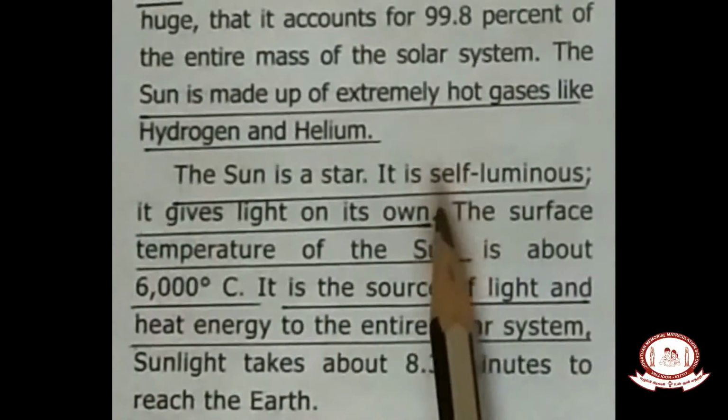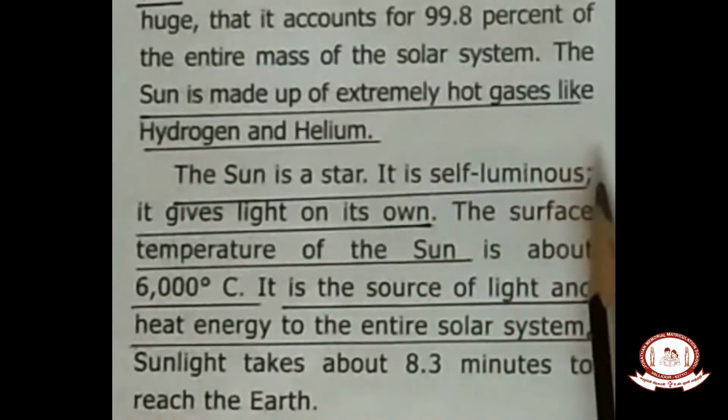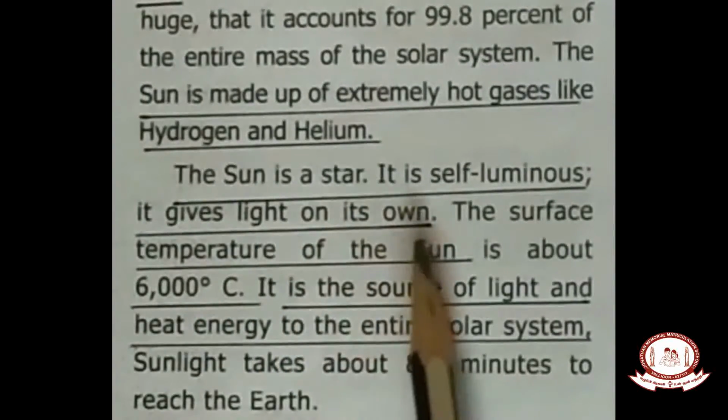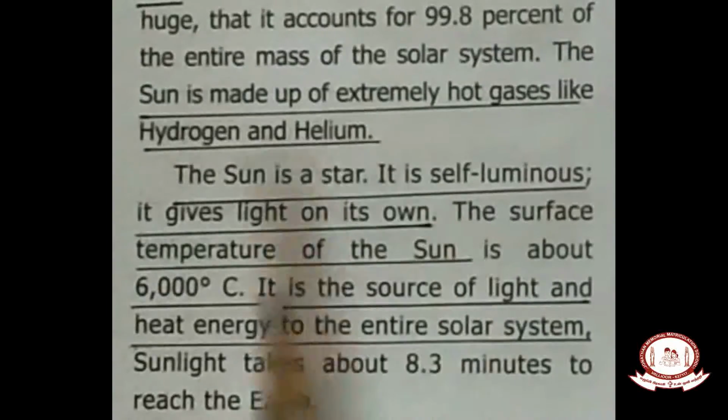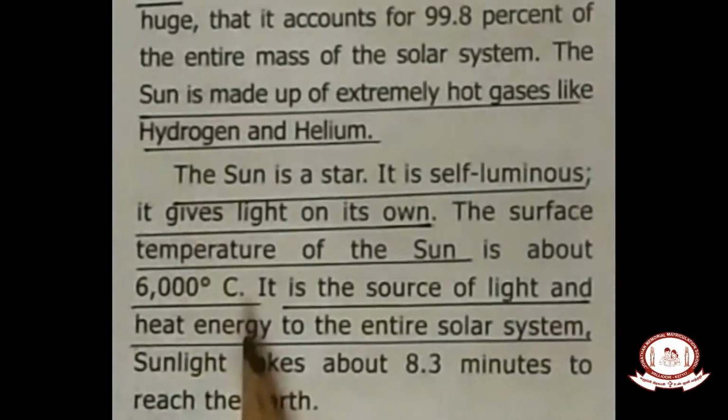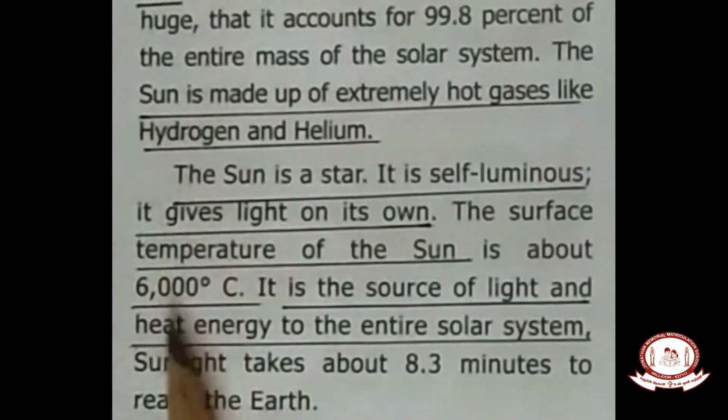That is said to be self-luminous. The Sun has its own light. It gives us light on its own. So do you know the temperature of the Sun, children? 6,000 degrees Celsius. Think about the hotness, children. Our boiling water is only 100 degrees Celsius. When we are not able to touch the hot water, see the hotness of the Sun. That is 6,000 degrees Celsius.